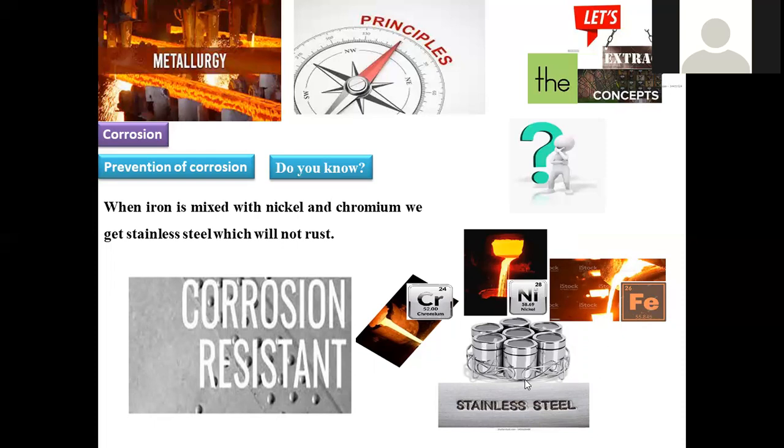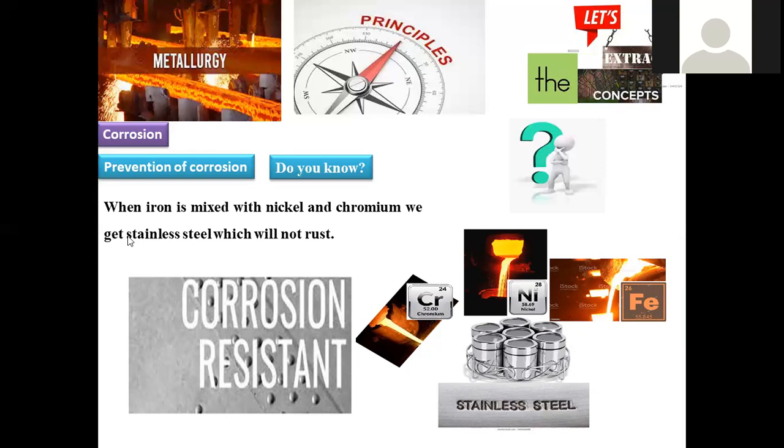is completely avoided. Now, whatever utensils we are using at home, they may not participate in rusting, right? That is purely because of blending with the chromium and nickel metals in the appropriate proportion. So that's the reason why they are becoming corrosion resistant, because of such a blending that is called alloying. Alloying is nothing but mixing of various metals. Sometimes non-metals may be blended in the optimum proportion.